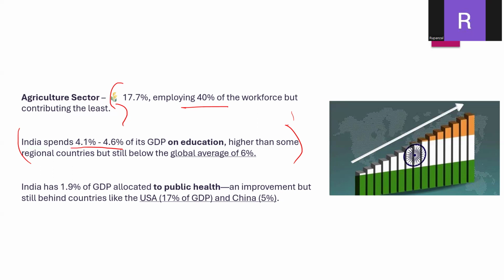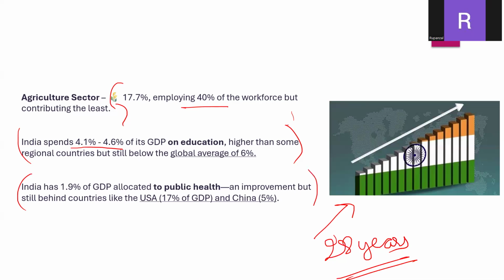Here we are at the stage where we have the advantage of the demographic dividend. The average age of the Indian population is 28 years. So we can utilize this advantage. We can educate and skill up our youth so they can contribute to the growth of the country. So investment in education is crucial and necessary. Government should focus on that. The government is launching schemes for skill development, but there is still a lag.